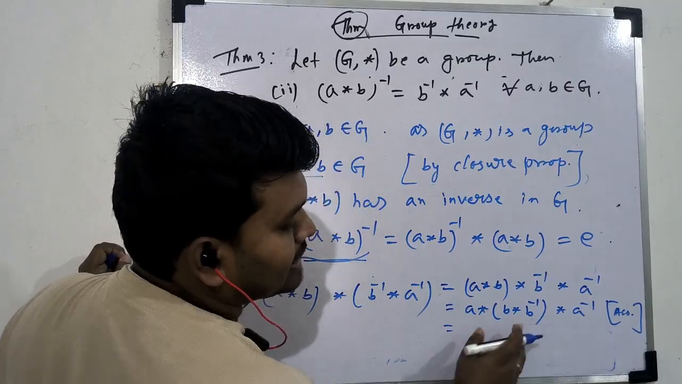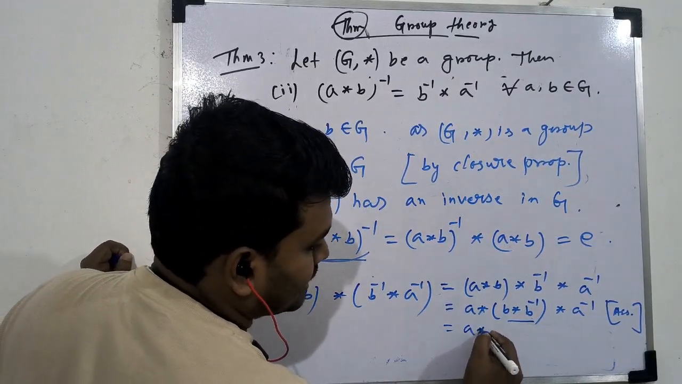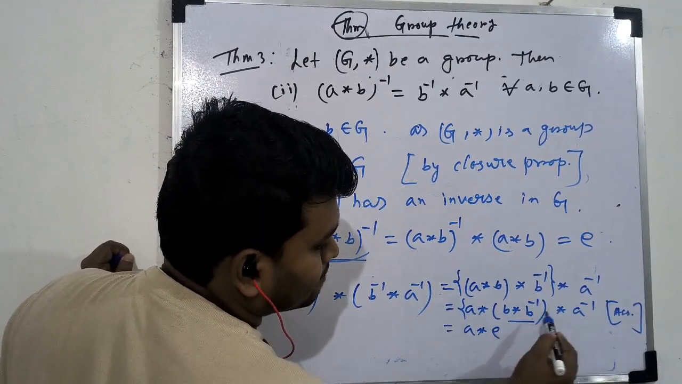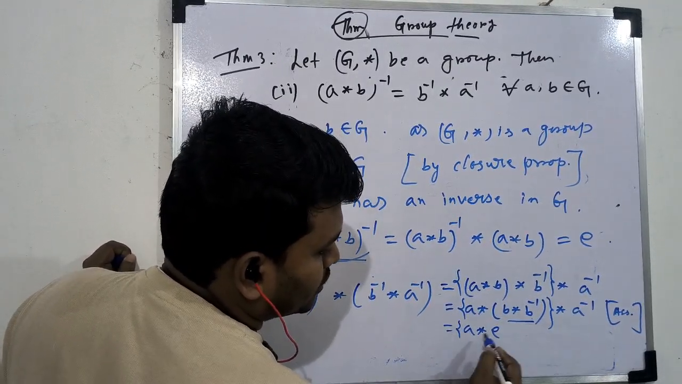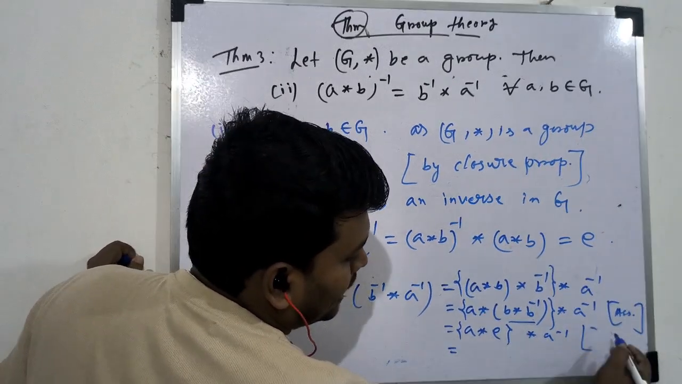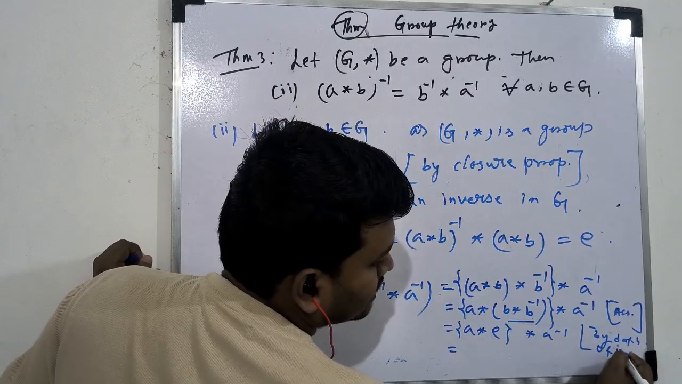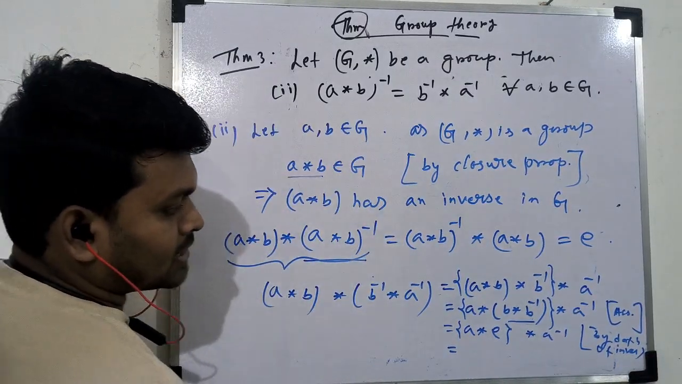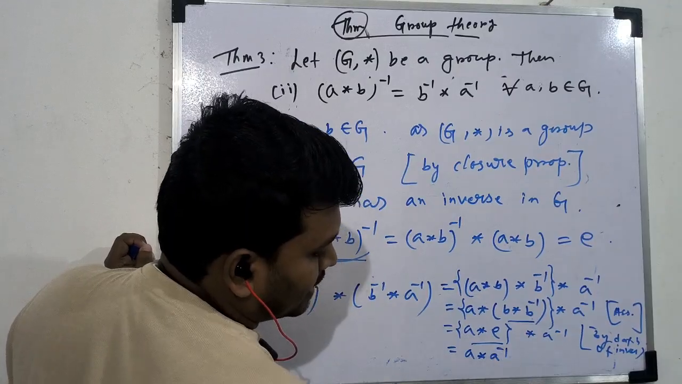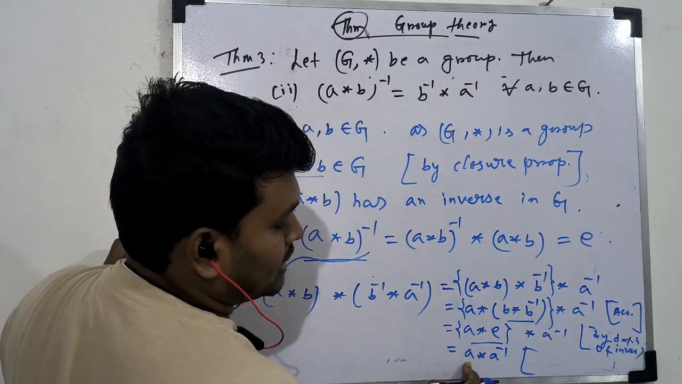And B inverse is the inverse of B, so this will be E, so A star E you can write this here as this, so this will be this star A inverse. So this is by definition of inverse, ठीक है, definition of inverse. Now this will be A and this is star A inverse. So here A star equal to A, this is by